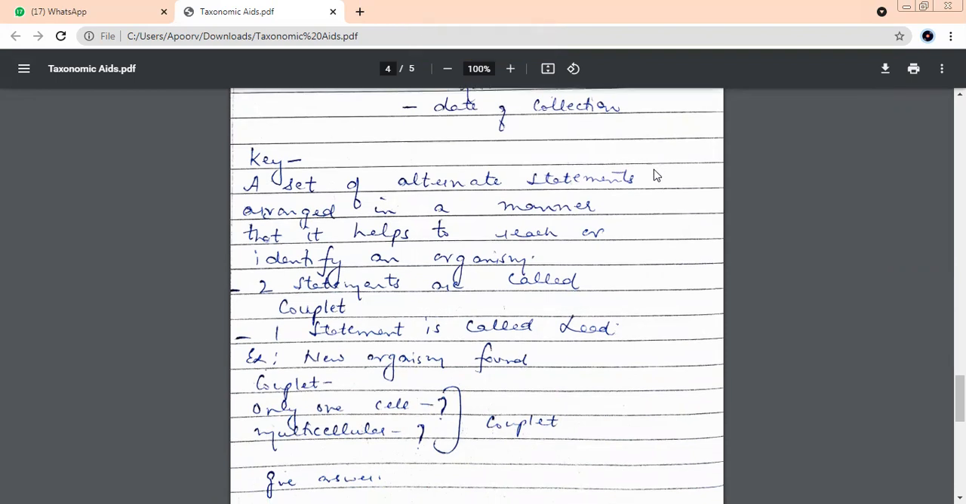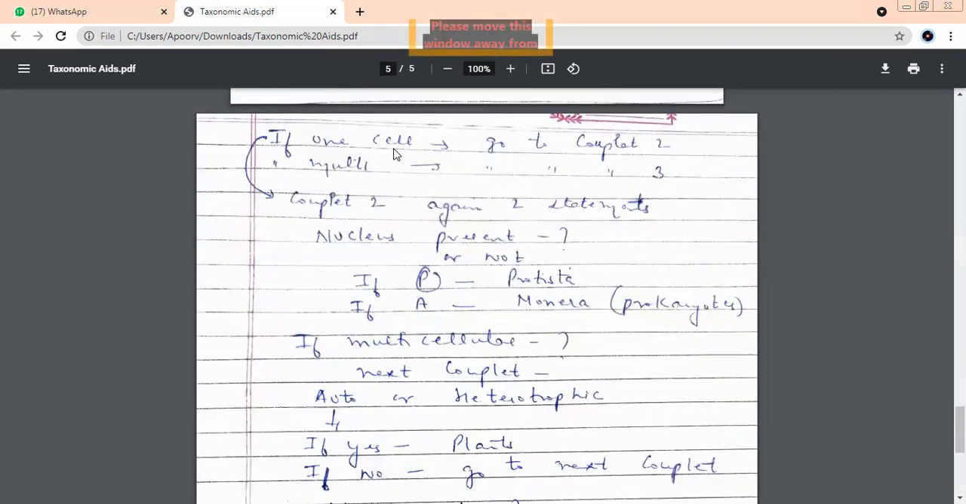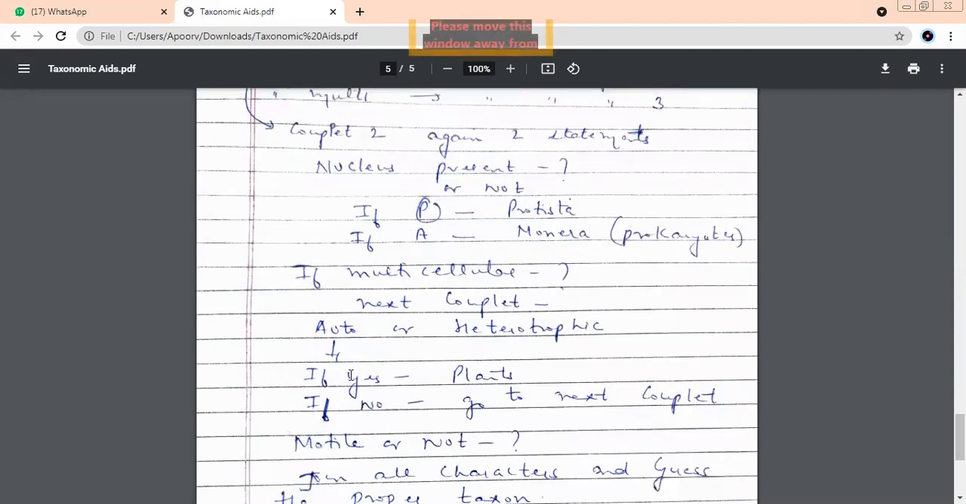So we have got the first feature of that organism, that it is unicellular or multicellular. If it is having only one cell, then go to the next couplet. If multicellular, then go to the next couplet. Couplet 2, if it is one cell, says: is nucleus present or not? If it is present, then it must belong to Protista. If it is absent, it must be a prokaryote. That means it must be Monera. But if it was multicellular, then the next couplet says, is it autotrophic or heterotrophic?